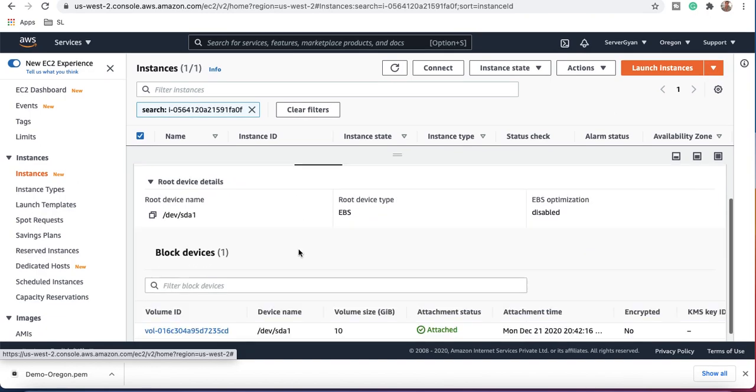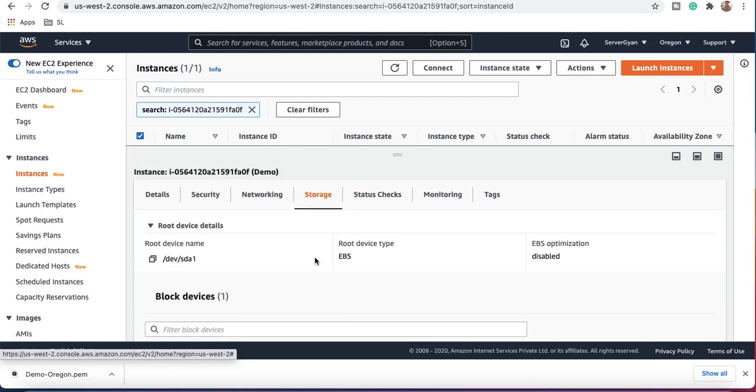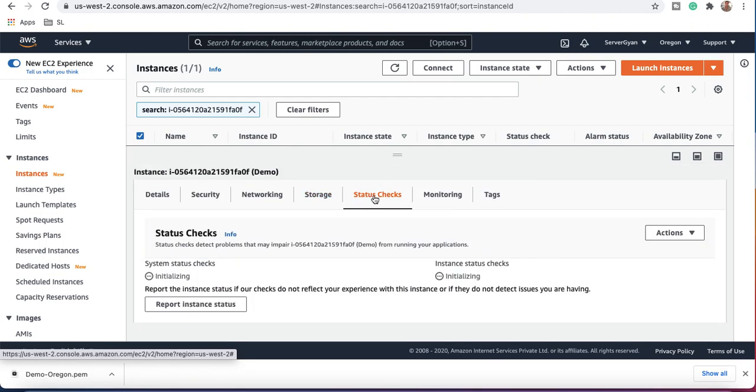If we talk about storage, obviously we have only a single storage associated with it. Moreover, if we want, we can create a new one and associate it. What is the status check? Obviously it is in the initializing phase. Why is it so? Because the instance is not running yet.